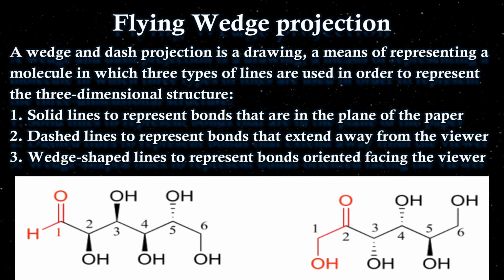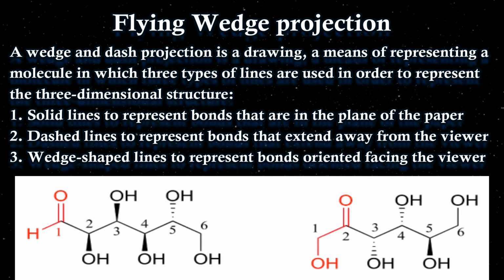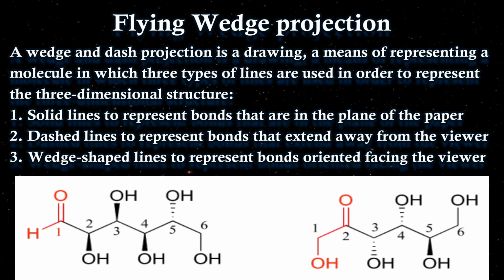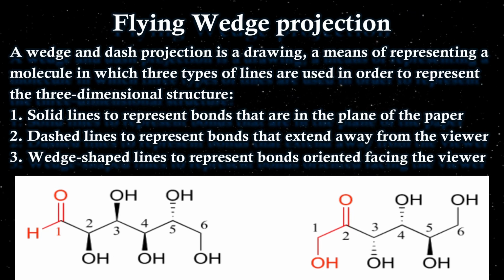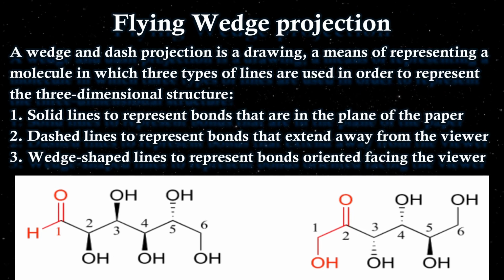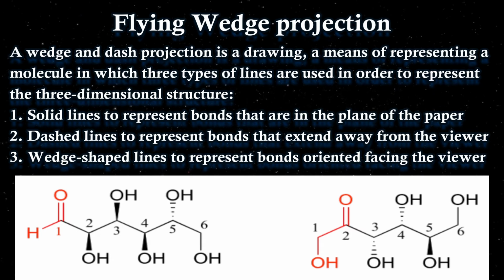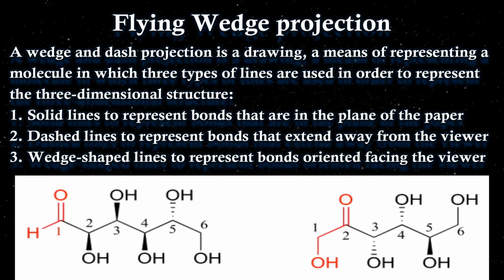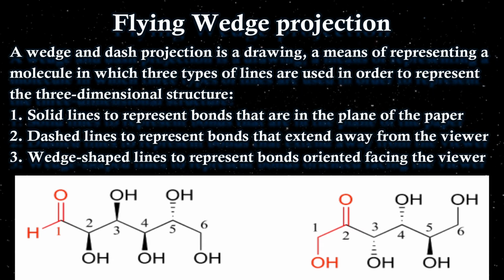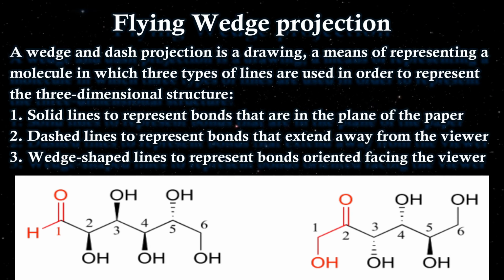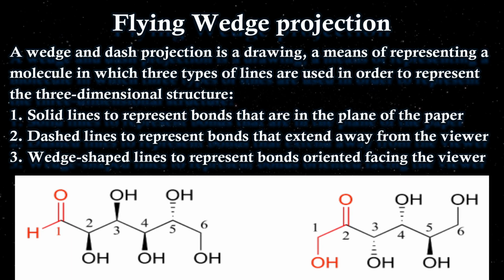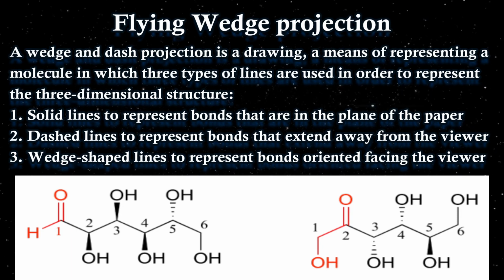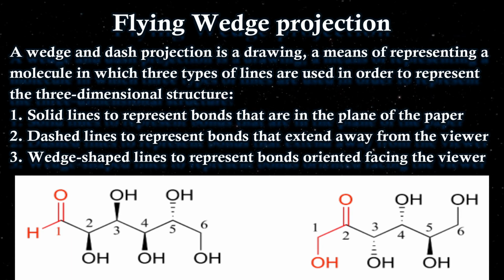Okay, now what is this flying wedge projection that we are trying to see here? The wedge and dash projection is a drawing used to represent the molecule in 3D. Now how is it represented? Basically there are 3 aspects. The solid lines are assumed to be in the plane of the paper, that is on the plane.